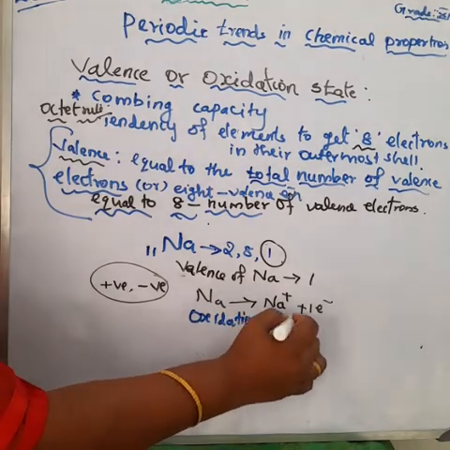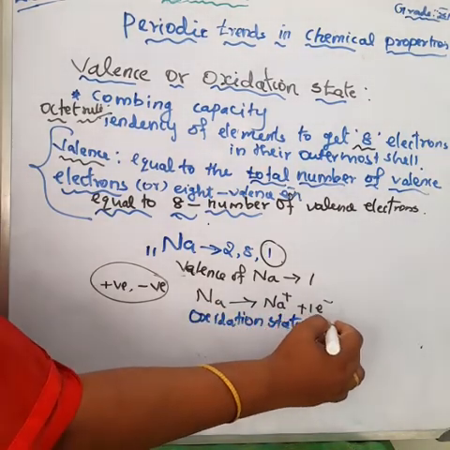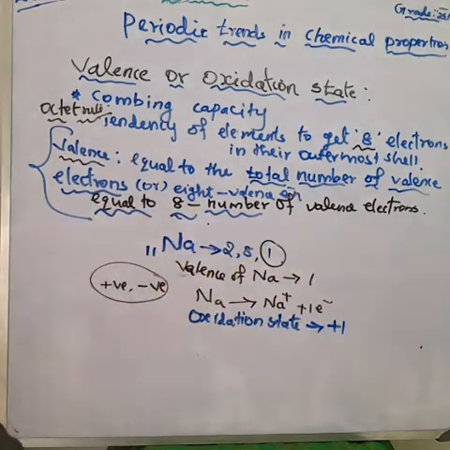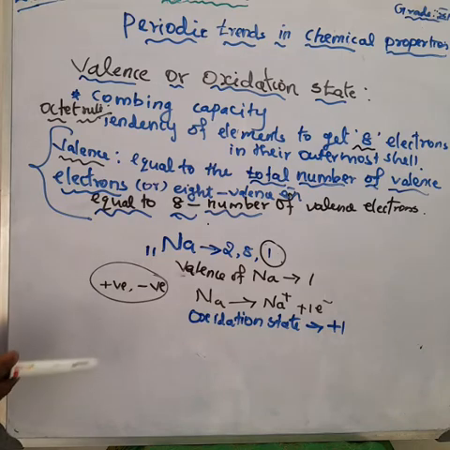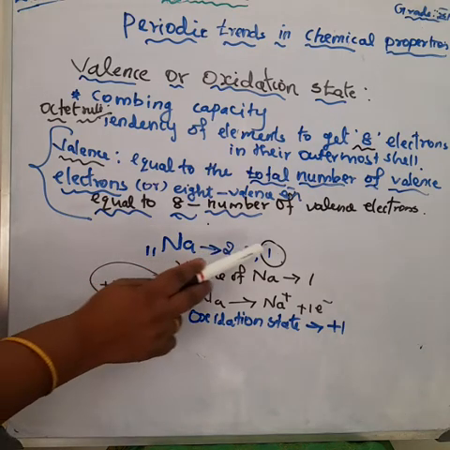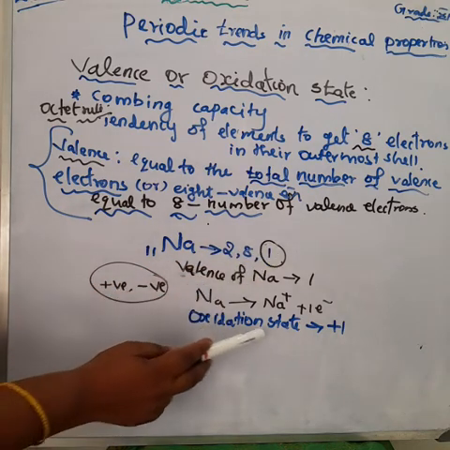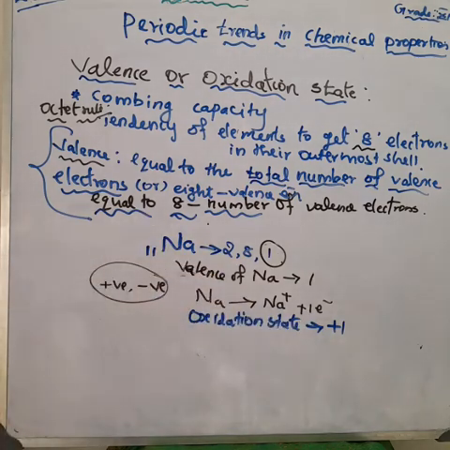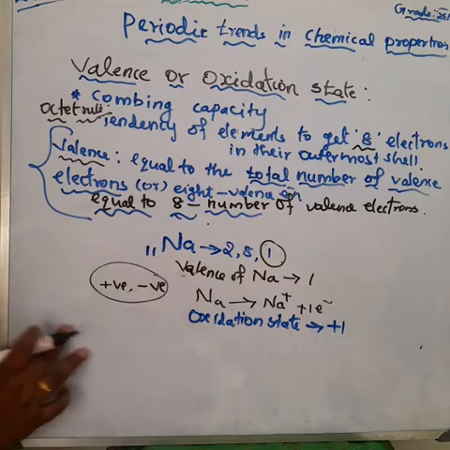Okay, so plus or minus. The value of oxidation state relates to the valence electron. Valence means the number of electrons in the valence shell or 8 minus the number of valence electrons. That is called valence. So here, what is the valence of sodium? 1. So what is the oxidation state? Plus 1. Understood? And another example, I am taking oxygen.